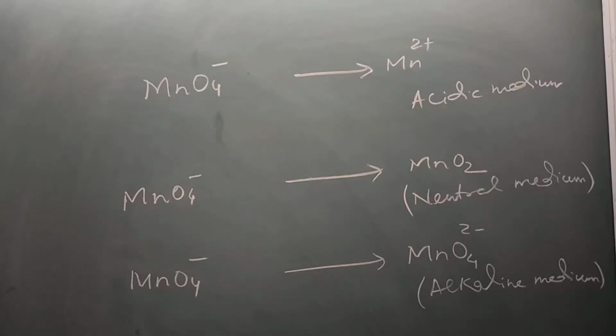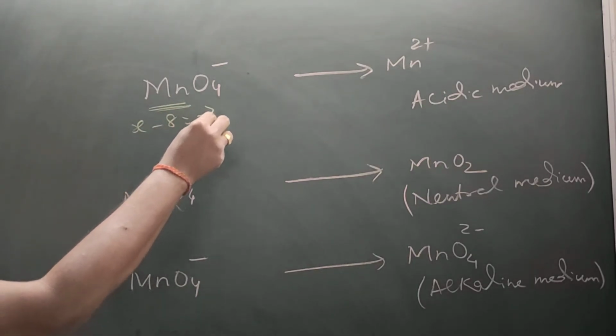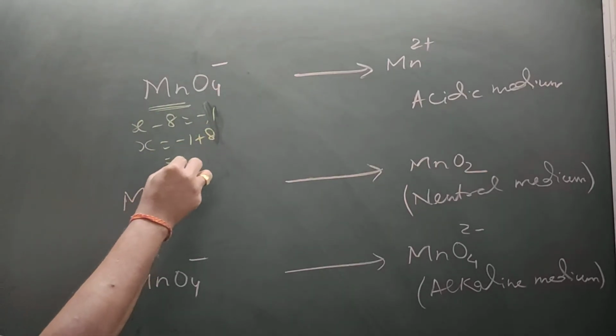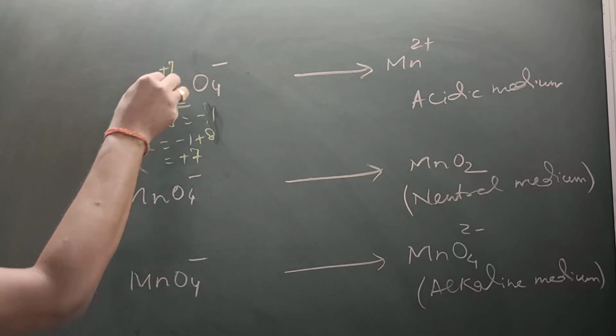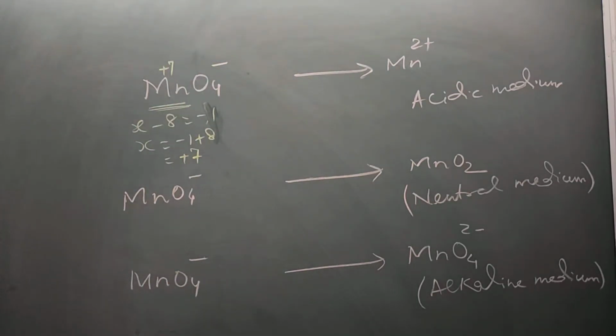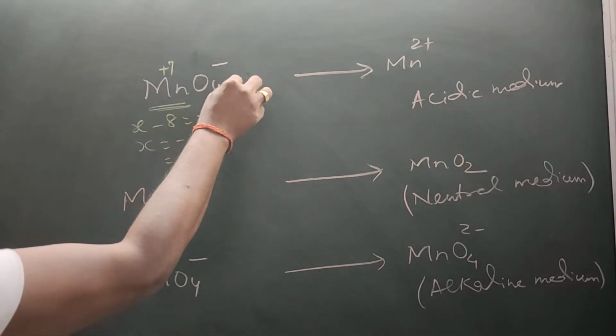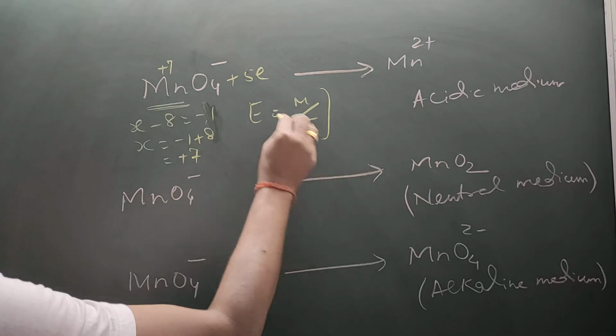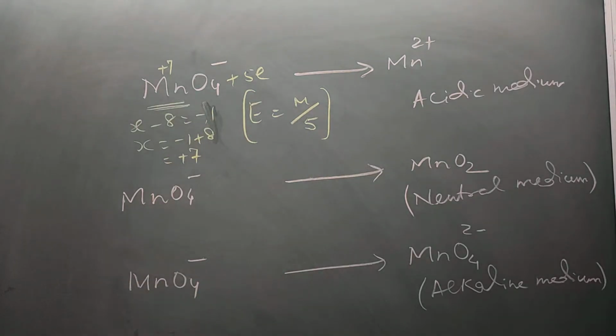Now let's see the equivalent weight of KMnO4 in different media like acidic medium, neutral medium and alkaline medium. First you have to calculate the oxidation state of Mn. So x minus 8 equals minus 1, so x equals minus 1 plus 8, that is plus 7. Here the oxidation state is plus 7 and on that side it is plus 2. So there is a change of 5 electrons. So the equivalent weight will be M by 5. In acidic medium, the equivalent weight of KMnO4 is molecular mass by 5.